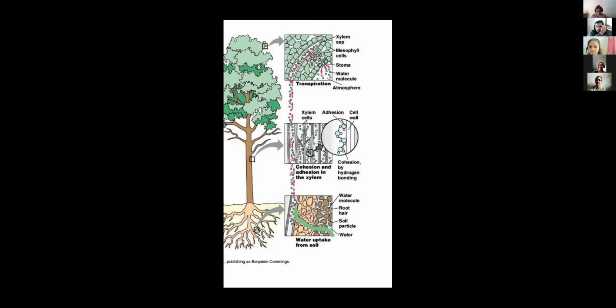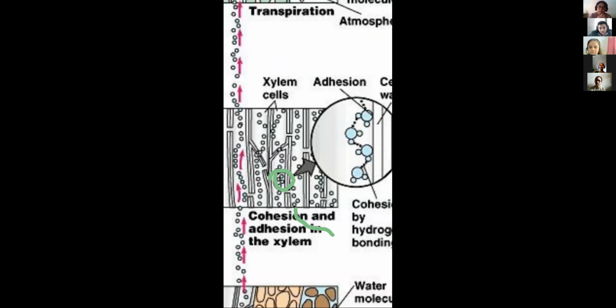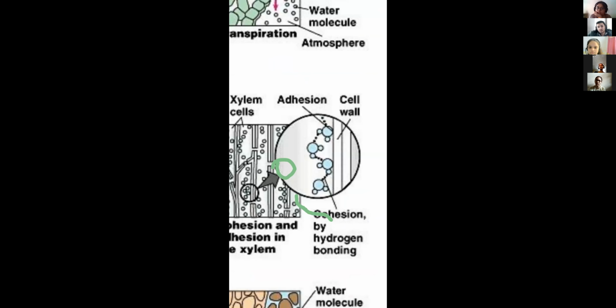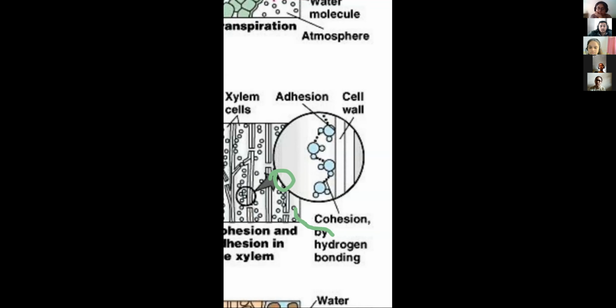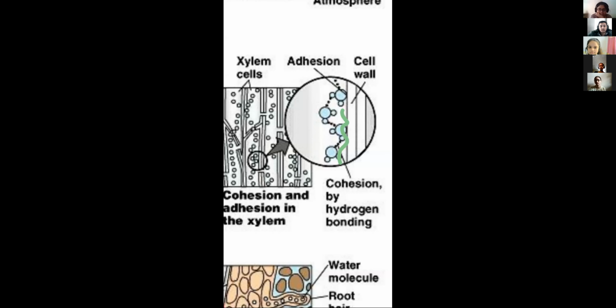Here, two types of force are there, cohesion and adhesion. Between two water molecules, the force we call cohesion. Between the two adjacent molecules, hydrogen bonds are there, that we call cohesion bonds. And next, adhesion means what? With wall and water, both. So because of cohesion and adhesion, the water molecules in the walls of these vessels and tracheids can easily move in an upward direction.